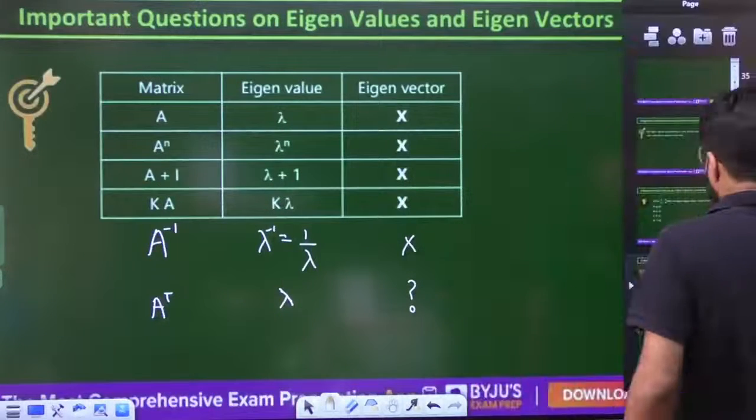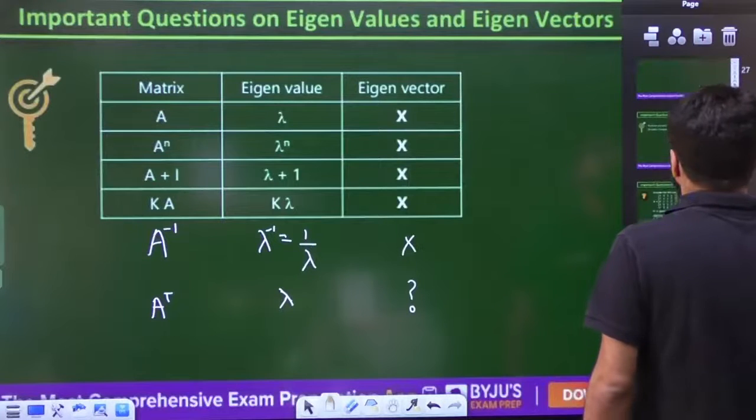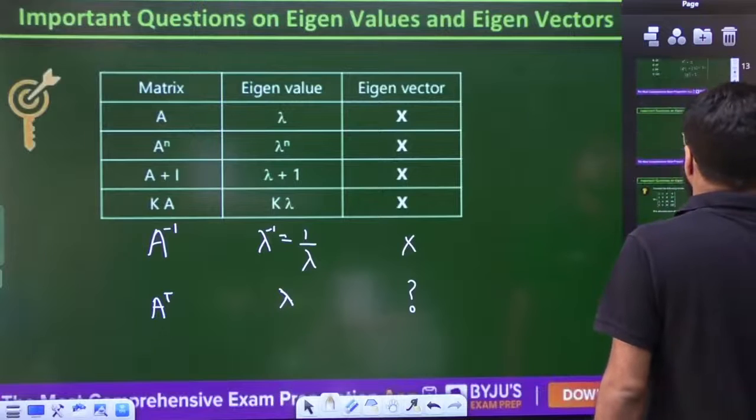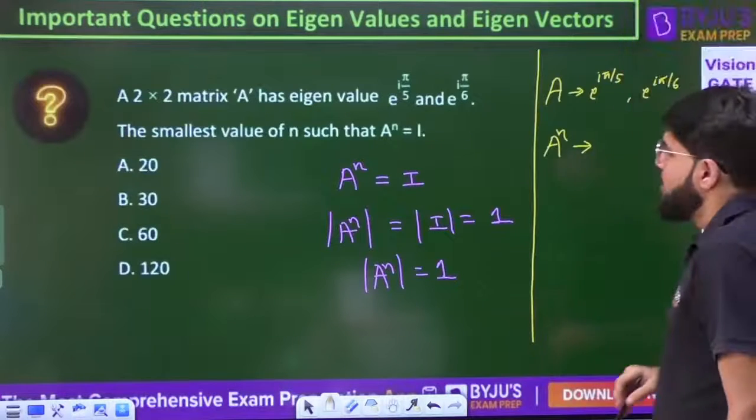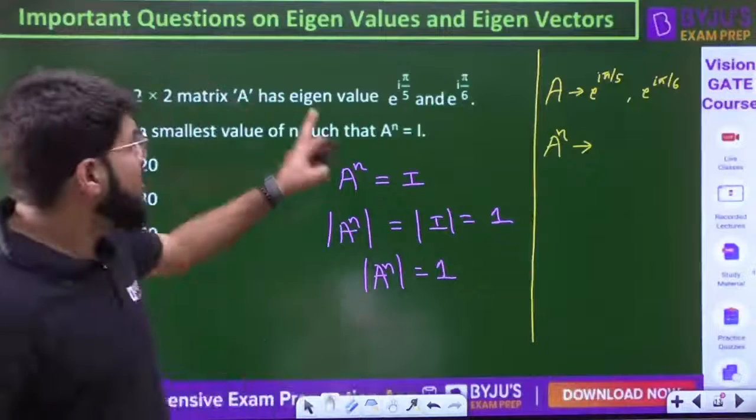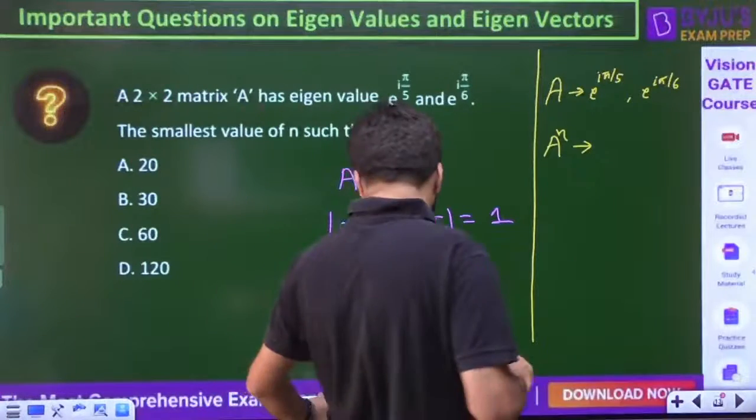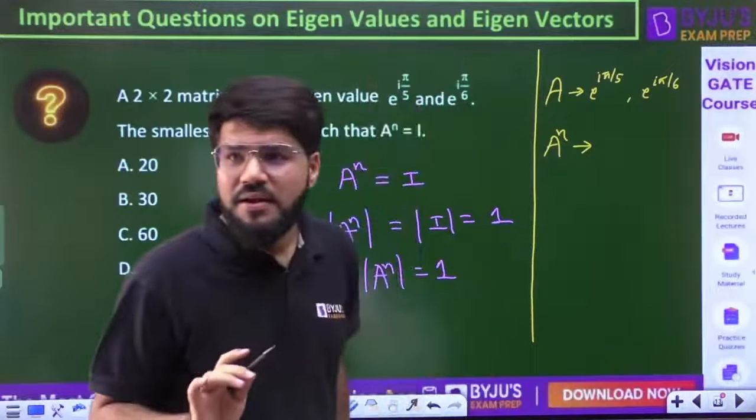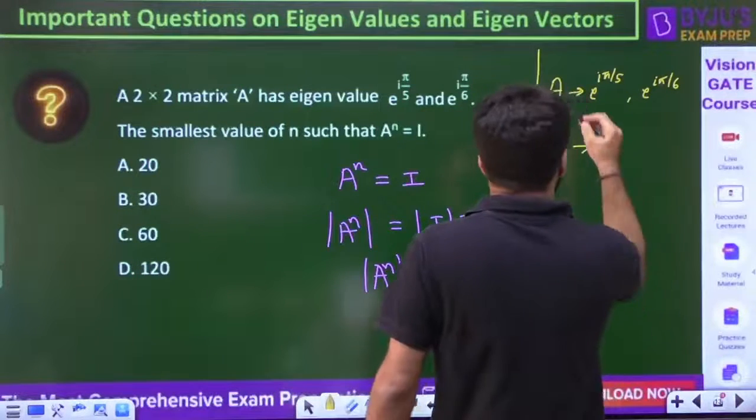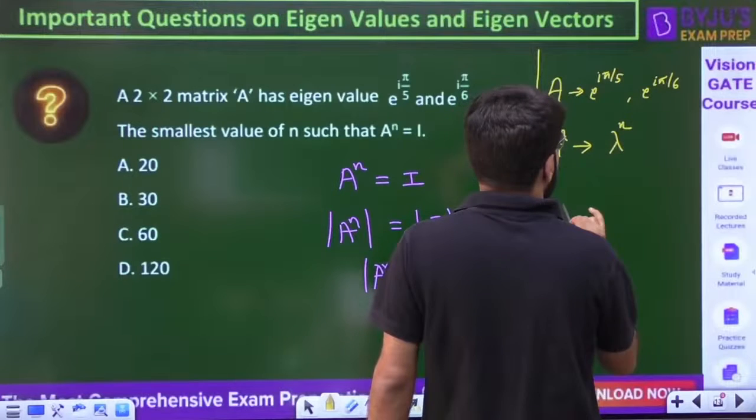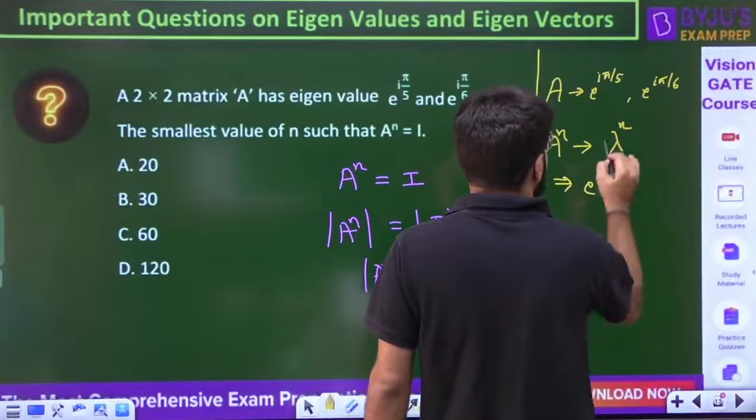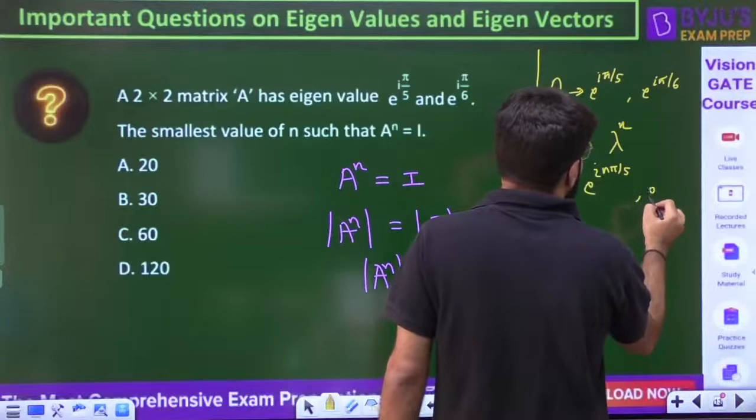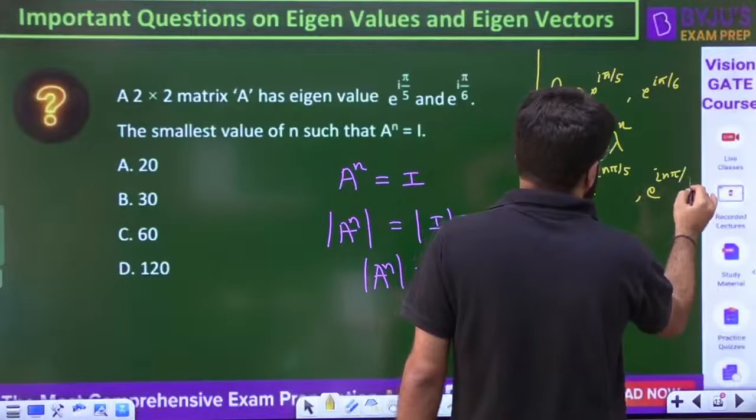Okay, so we were on a question. Let me go back there. So as I told you, there is a matrix A whose eigenvalues are given: e power i pi by 5 and e power i pi by 6. What is the eigenvalue of A power n? The eigenvalue for A power n will become lambda power n. That is, the eigenvalues will be, take the power n: e power i n pi by 5, e raised to the power i n pi by 6.